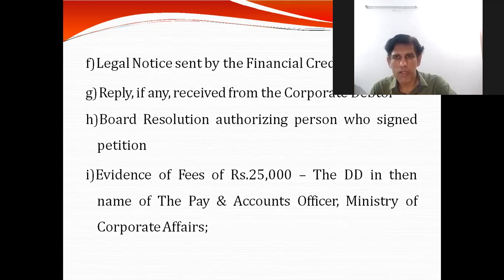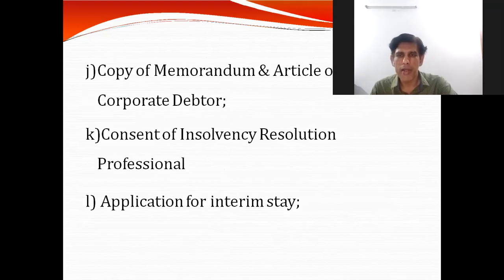And then obviously there has to be some money involved, because we will be taking the time of the legal people and the Ministry of Corporate Affairs, and along with the respective judges, they'll spare some time on understanding the application. So a minimum amount has to be paid. And then the supporting ancillary documents of the memorandum and articles of the corporate debtor, and the consent of the IRP, a very important element.